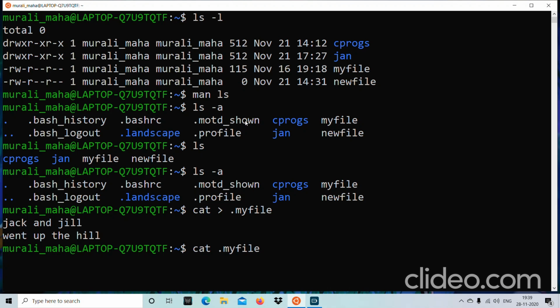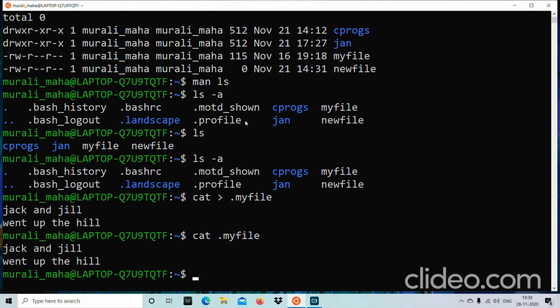If there is more than one file starting with the typed characters, it will display the set of all those files. The second time you press tab, you need to be more specific and then press tab again. But here there is only one file starting with .my, so I press tab and it completes to .myfile. It displays the contents of the .myfile.